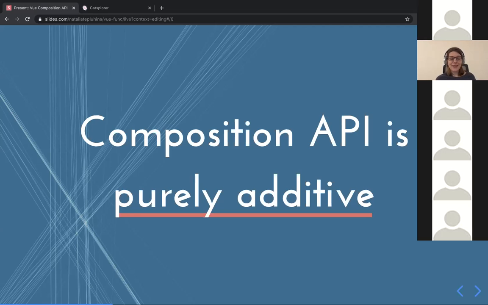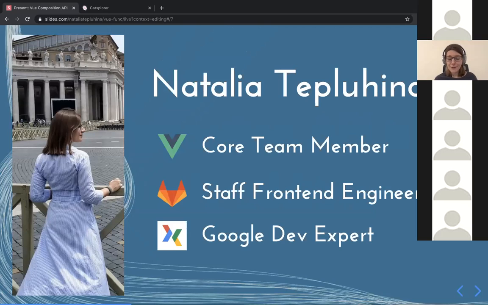With this warning, let me quickly reintroduce myself. My name is Natalia, and if you're an English speaker, don't try to read my surname. Every single time it's screwed so badly. It's Tepluhina, but I always ask MCs to use only first name. I'm Vue.js core team member and author of Vue 3 documentation. So if you're using documentation of Vue 3, this is like 80% done by me. So you can blame me for everything you can find here for any single typo, and please submit a pull request if you see one.